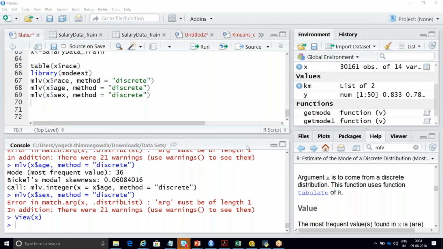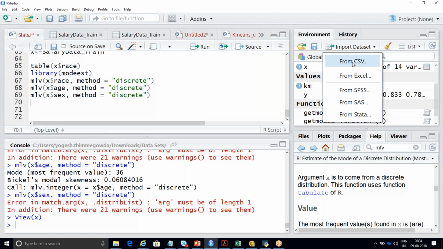Sorry, Yogesh. One more thing regarding version. Yesterday I was trying to import the CSV file. But when I go for the import data set, I couldn't find the CSV file actually. I'll tell you. You are having two options, right? One is Excel and another one is from base. You should click on base. Everyone should click on base, because this is my older version of R, what I'm showing you. So you should just choose base. Clear now?